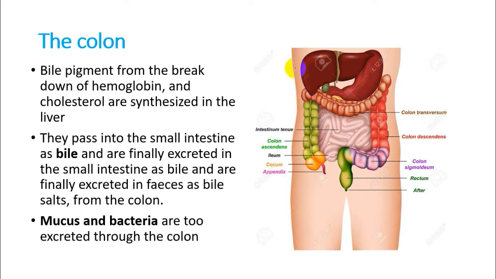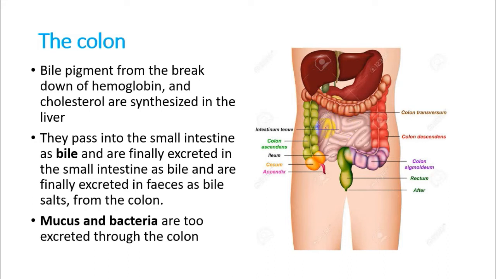And also, if you remember about the liver, we said that the liver function is to produce bile. Bile is a kind of chemical which helps us digest lipid. And the gallbladder function is to send this bile to the small intestine. And inside the small intestine, this bile can digest cholesterol, for example, which is a kind of lipid or oil, and it can also digest hemoglobin.